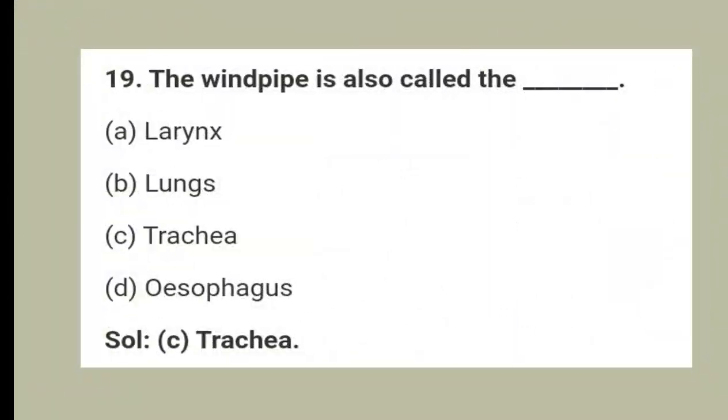19. The windpipe is also called the option A, larynx, option B, lungs, option C, trachea, and option D, esophagus. And the right answer is option C, trachea.